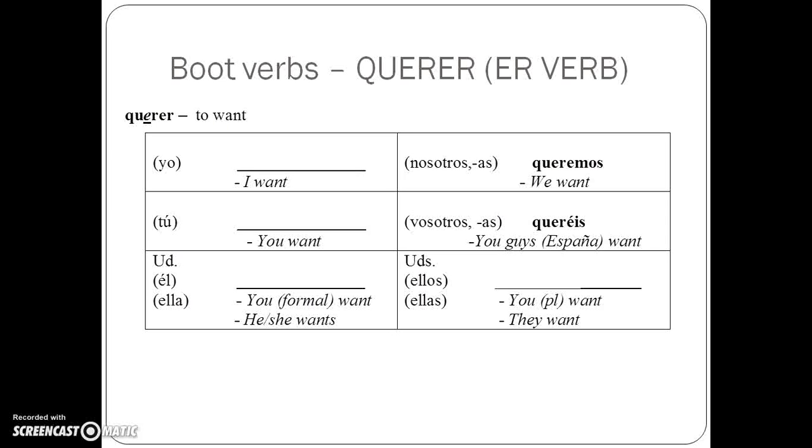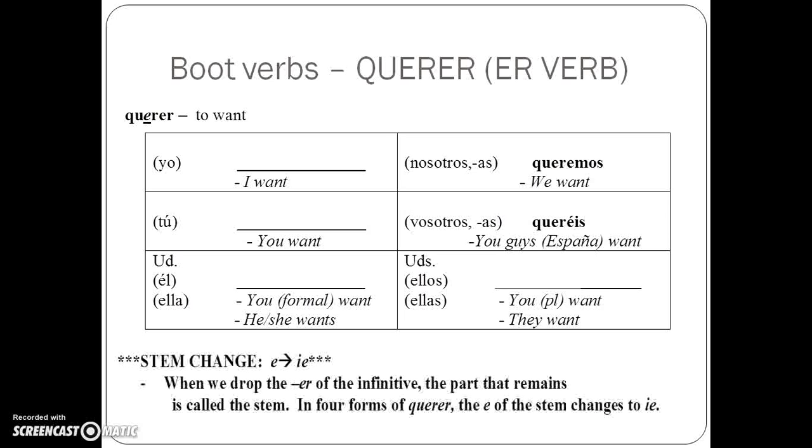When we drop off the ER of the infinitive, the part that remains is called the stem. That's all review. So if I want to say I want, it's yo quiero. Notice it's in red; that's where the change is happening. Tú quieres is you want. Él, ella, usted quiere means he, she, or you want. Quieren would mean they want.